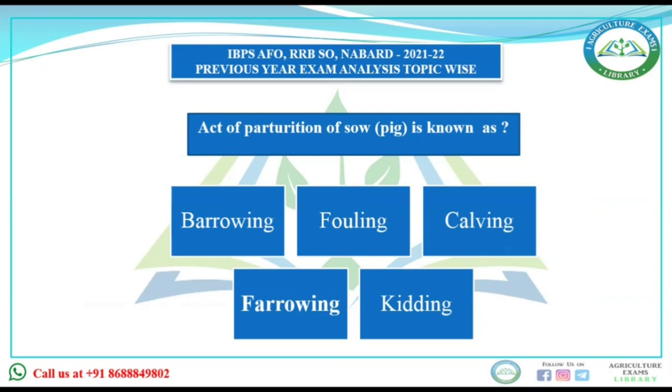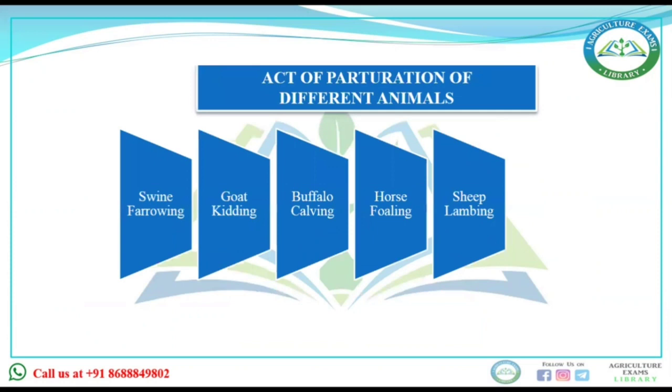Now you can see different animals have different terms for parturition. In swine we call it farrowing, in goat kidding, in buffalo calving, in horse foaling, and in sheep lambing. Since the question was asked about swine, the answer will be farrowing.